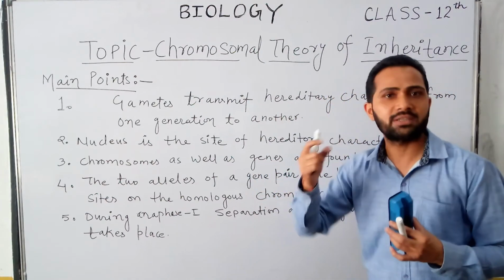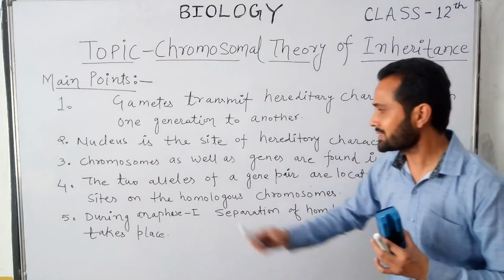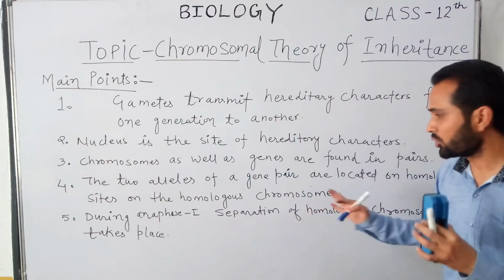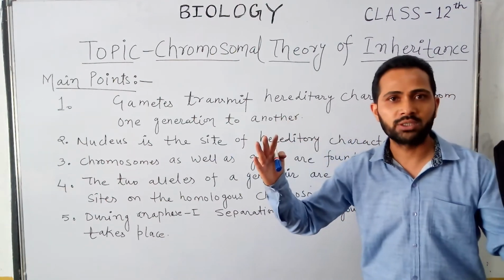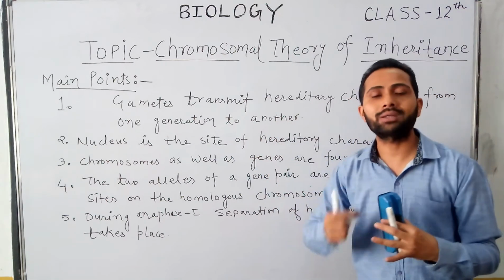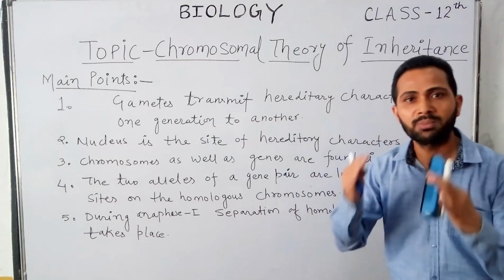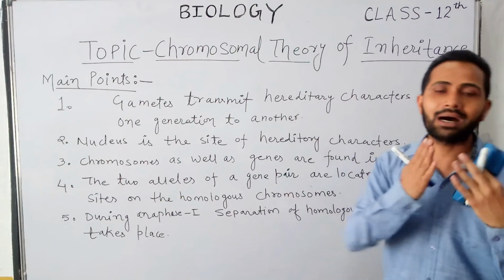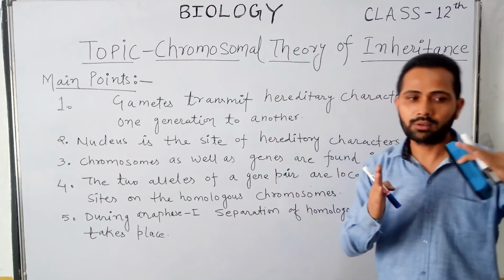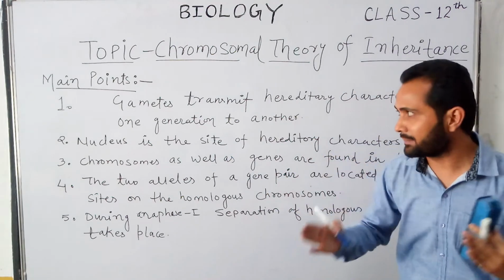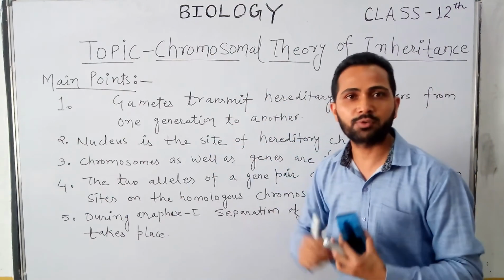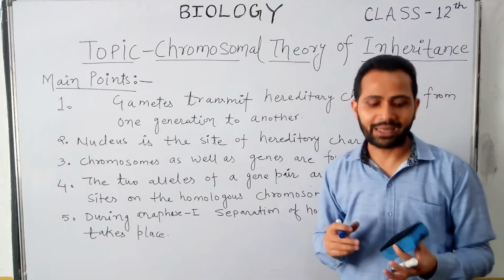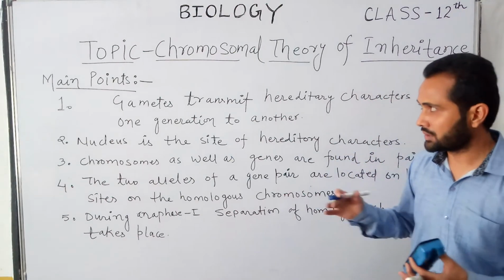Prophase, metaphase, anaphase, telophase are some of the stages. During anaphase, the homologous chromosomes separate out, and in this way the genes, the alleles, are separated and transferred to different gametes. So these are the main points of the chromosomal theory which was proposed by Sutton and Boveri in 1902.